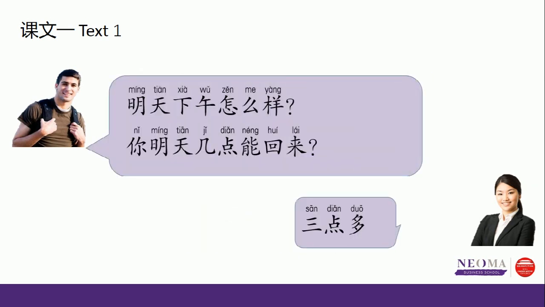明天下午怎么样? Giving a suggestion. What about tomorrow afternoon? 你明天几点能回来? You tomorrow at what hour can come back? When can you come back tomorrow? 3点多. More than 3 o'clock. Later than 3 o'clock, but won't be more than 4 o'clock.